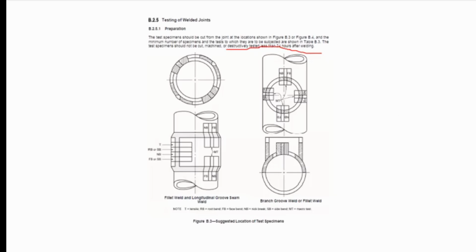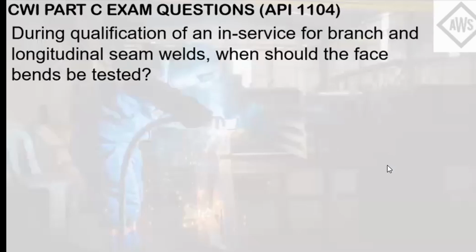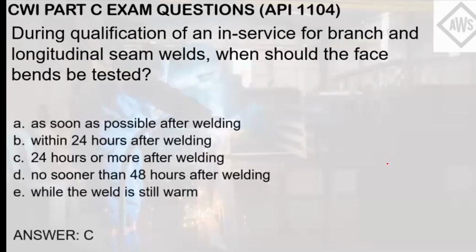In this clause, there is no limitation as to when after 24 hours the weld must be tested. It just imposes a limitation that the weld must not be tested earlier than 24 hours. The reason here is that the heat input during welding may still affect the mechanical properties of the weld metal. So the answer here is letter C. The qualification of in-service welds for branch and longitudinal seam welds must be tested 24 hours or more after welding, as specified in the aforementioned clause.